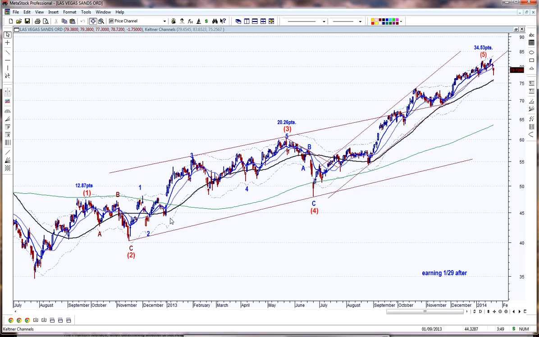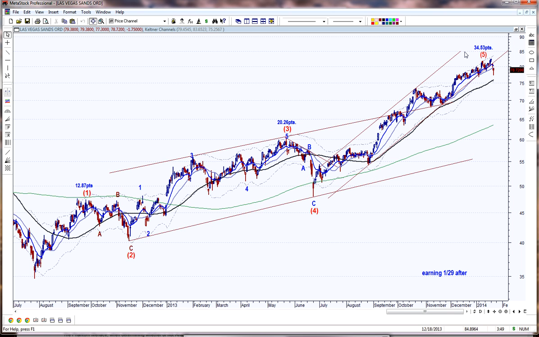This third wave did not extend this time, but in this case, the third wave was not the shortest wave. Wave 1 was. So the rules are met. The rule of wave 3 can't be the shortest. Wave 4 did not overlap wave 1, and wave 2 did not overlap wave 1. So all 3 of the basic rules. Now there are other rules that we'll get into in the future, but those are the 3 main ones that I wanted to talk to you about.